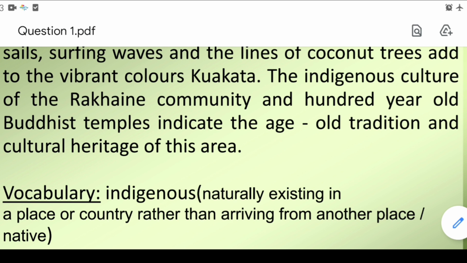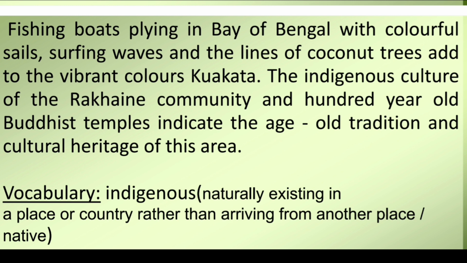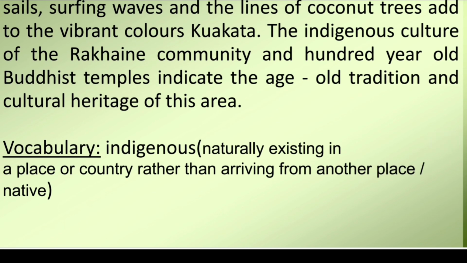What have we got from these lines? We have got the heritage or cultural traditions of the place Kuakata. Kuakata is not only famous for natural attractions, it is also famous for its cultural and traditional heritage. Vocabulary: indigenous means naturally existing in a place or country rather than arriving from another place, or you can say in one word, native.